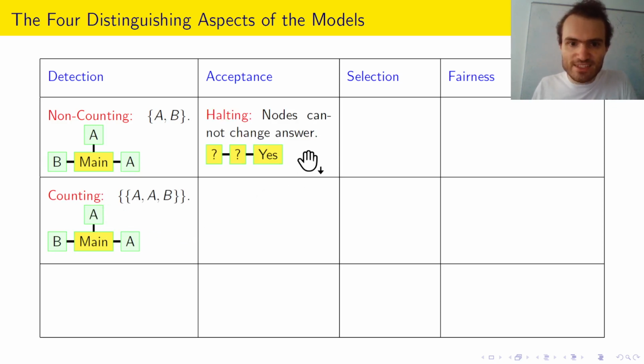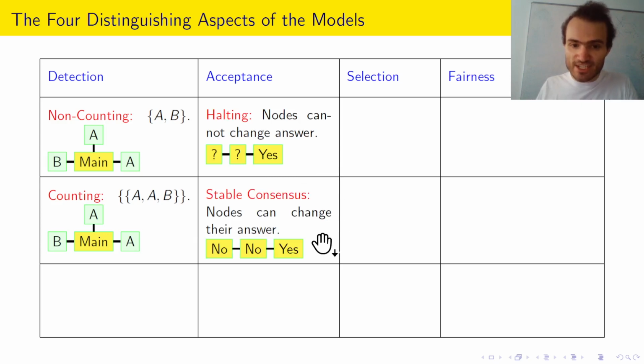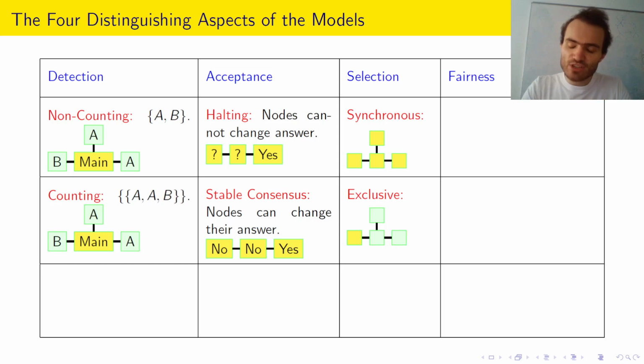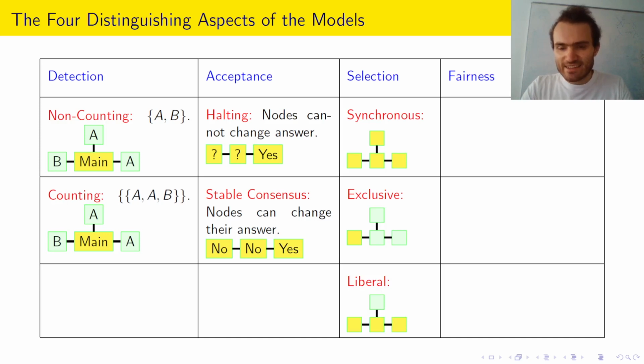Then for acceptance, we had either a node has to hold with a final answer or it can change answer arbitrarily along the computation. And now the different aspect, pretty intuitive. There are three selection mechanisms we consider and often considered in the literature. First, synchronous selection. Every node is selected in every step. Exclusive selection. Exactly one node is selected in every step. And liberal selection. Some subset of nodes is selected in every step.